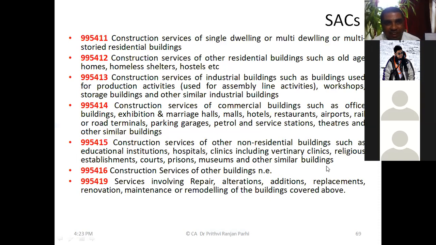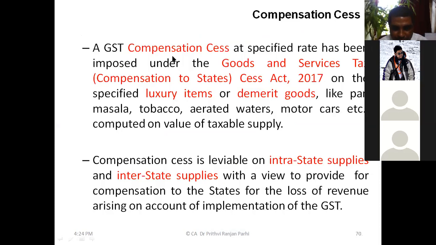This is a list of service accounting codes. This is an example. Let us say this service talks about construction services of some nature, dwelling or multi-dwelling, multi-student residential things. There is one more code for a different kind, for construction of old age homes, homeless shelters, so that it can be clearly classified which kind of services are rendered.